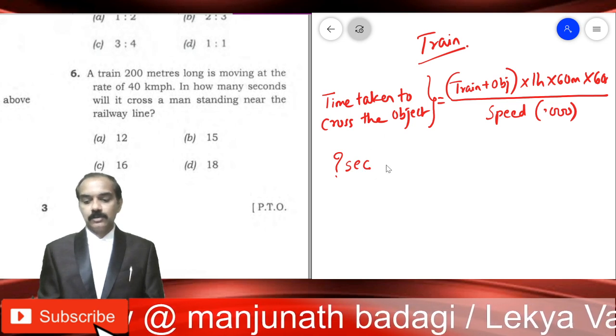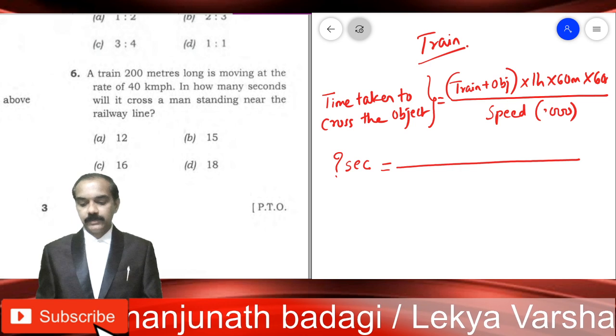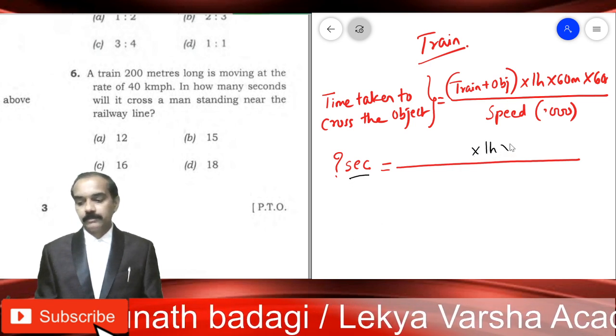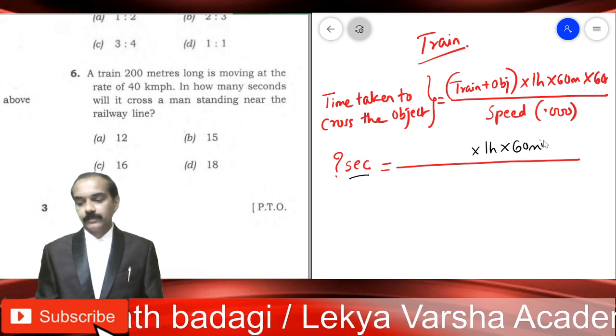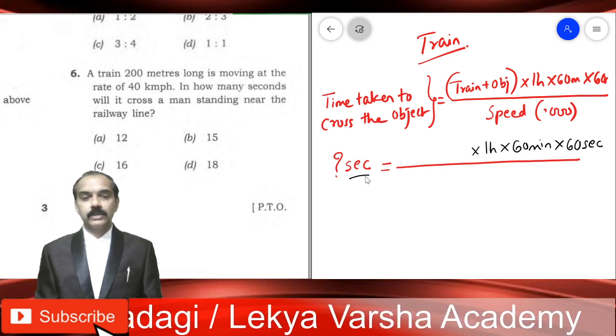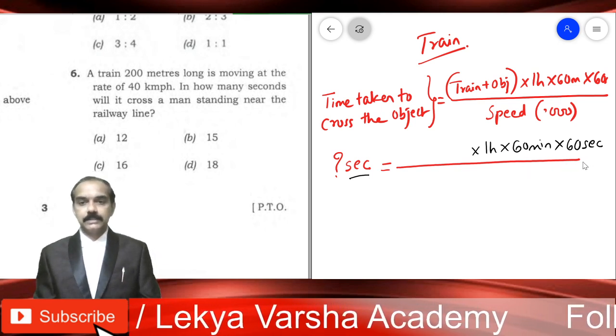So the question mark is on the left hand side. Soon after seeing this word seconds, what must we write? 1 hour, 60 minutes, 60 seconds.